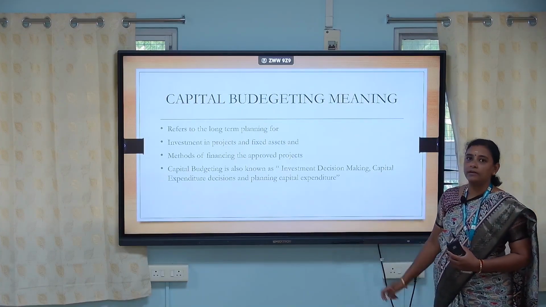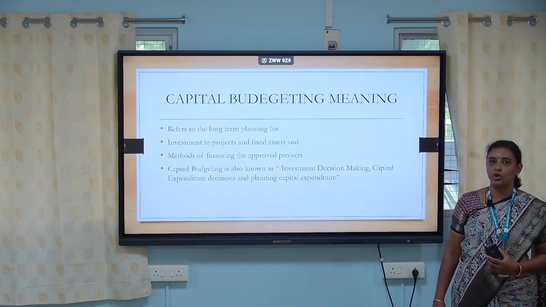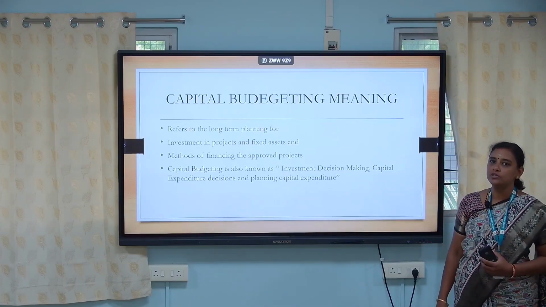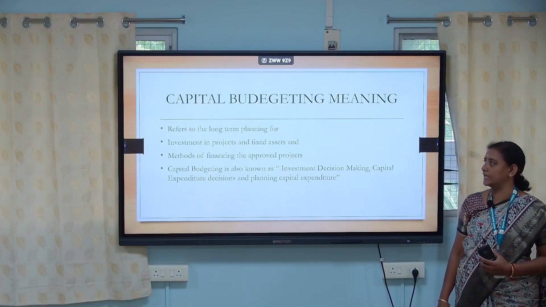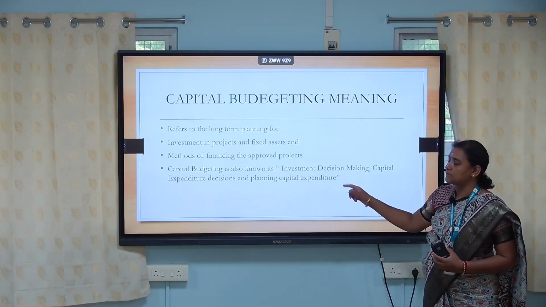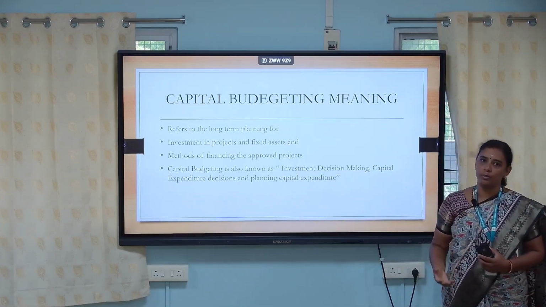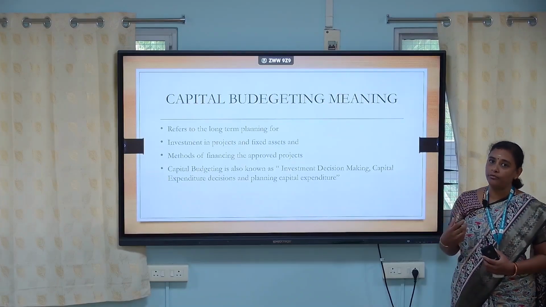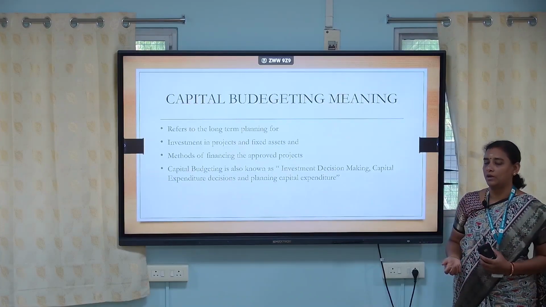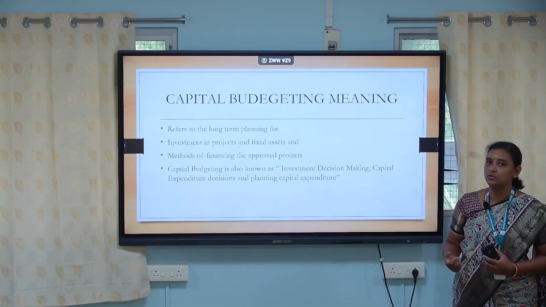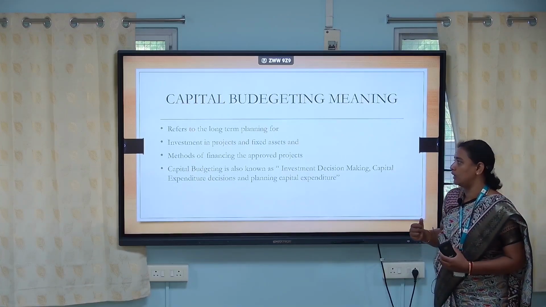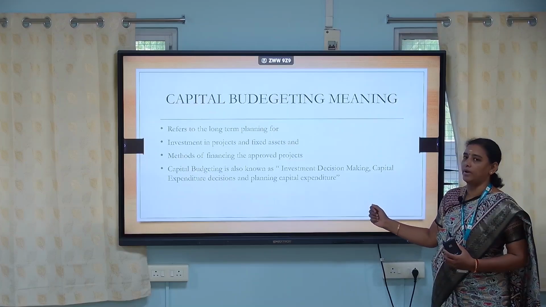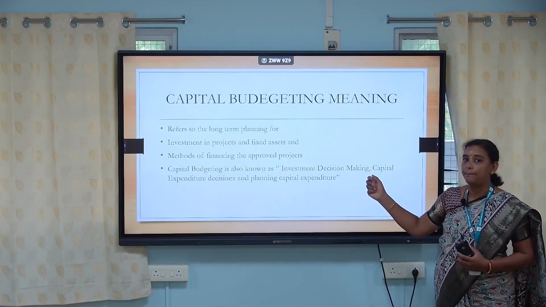So capital budgeting refers to long-term planning. It's not short-term planning because the capital is required for a long term. So it is called long-term planning of expenditure for investment in projects. If I am going to invest in a project or in fixed assets, and what are the methods of financing for approving my particular project, all these things will be dealt with in this capital budgeting concept. So capital budgeting is also known as investment decision making and capital expenditure.